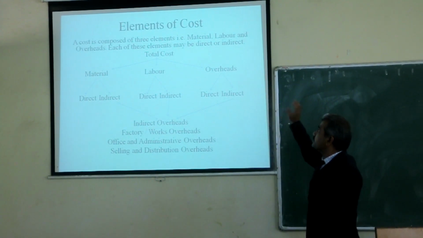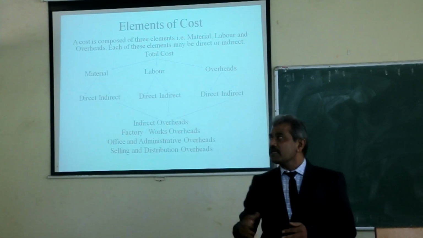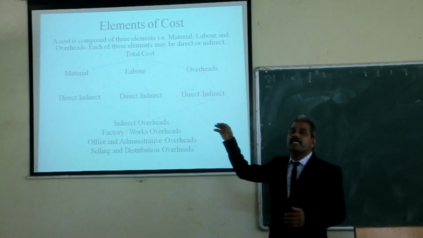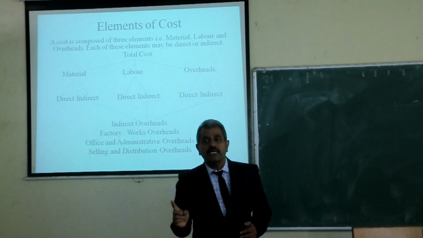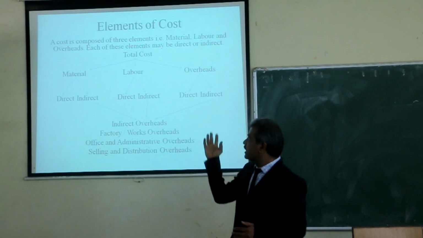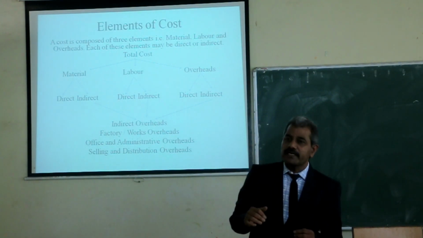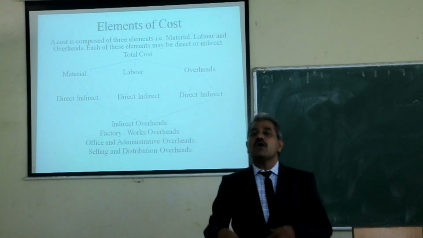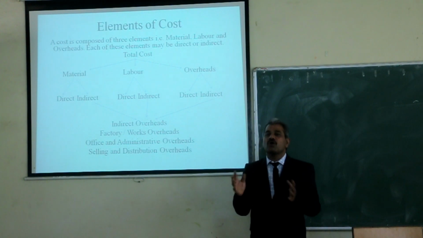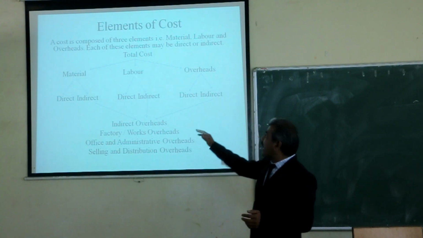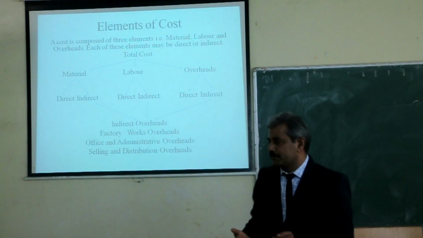These materials, labors and overheads can again be classified in two categories: direct and indirect. It means material may be of two types, direct material and indirect material. Direct material is the material without which it is not possible to produce these things, that is, raw material. Indirect material is the material which supports the production of these commodities.